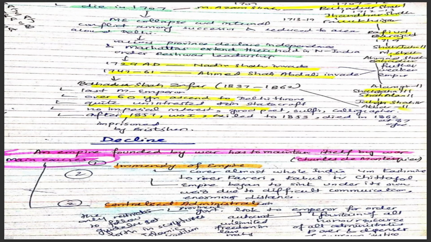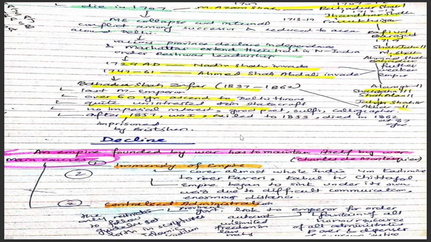After 1857, he was imprisoned by the British after the War of Independence, and he was exiled, and in 1862 he died at the age of 87. So what was the reason for the decline of the Mughal Empire, which was so great in Aurangzeb's period? What were the reasons for the decline?